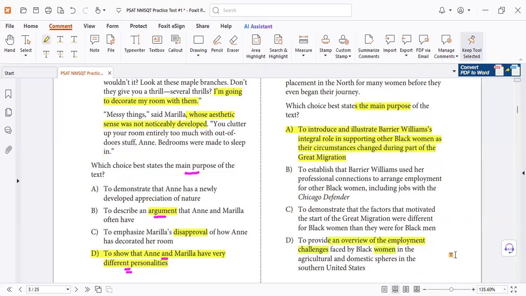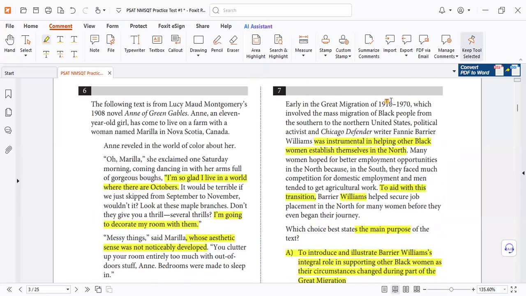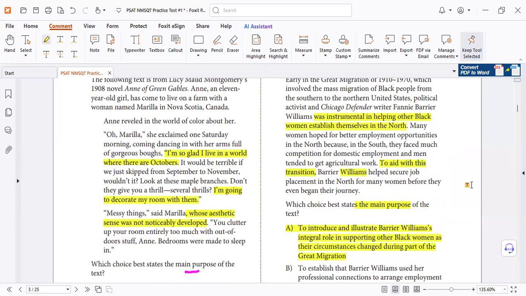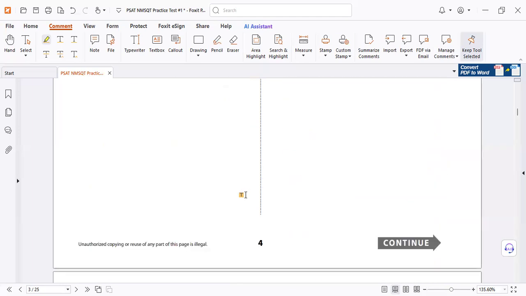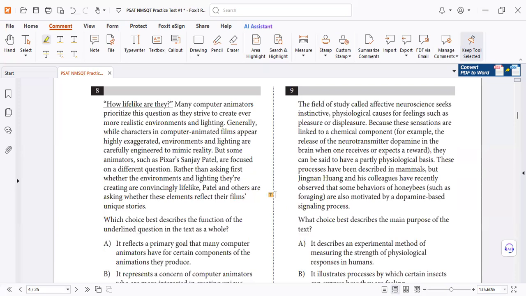women. Not all the text is about this one. It's a specific point in the text that women face challenges, but not all the text is about it, because we're asking about the main purpose. For the main purpose, you must focus on the first sentence and the last sentence. Okay? That's right. So number 7 is D. Number 8, it must be letter A.